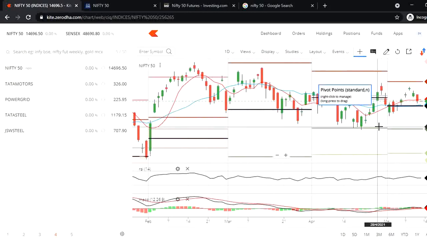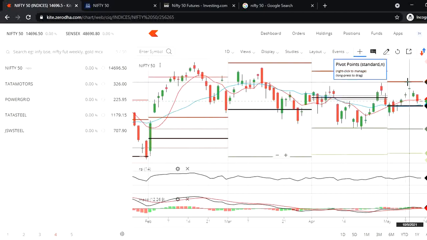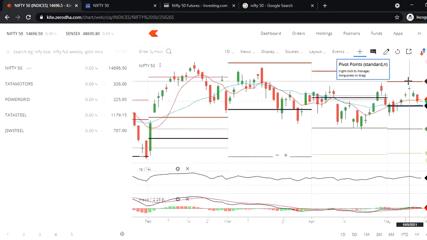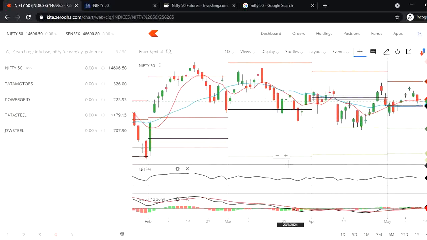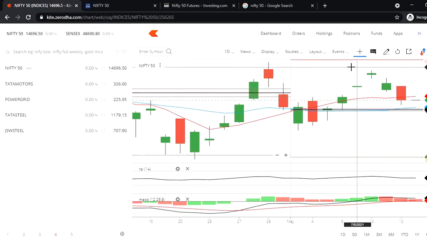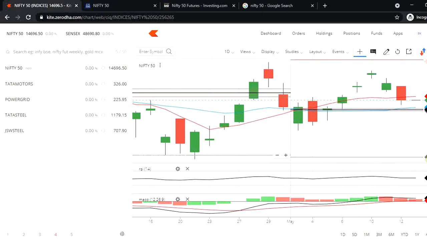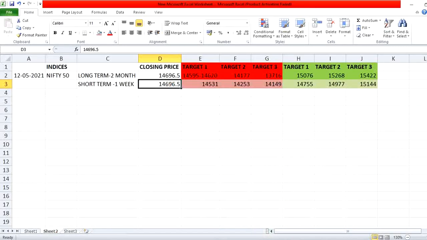Okay, so for short term target right now Nifty is 14,696.50. My first target for Nifty for uptrend is coming 15,063, 15,076, but the exact level is coming 15,076, yes, nearly. You can write nearly 70 to 80 for uptrend.